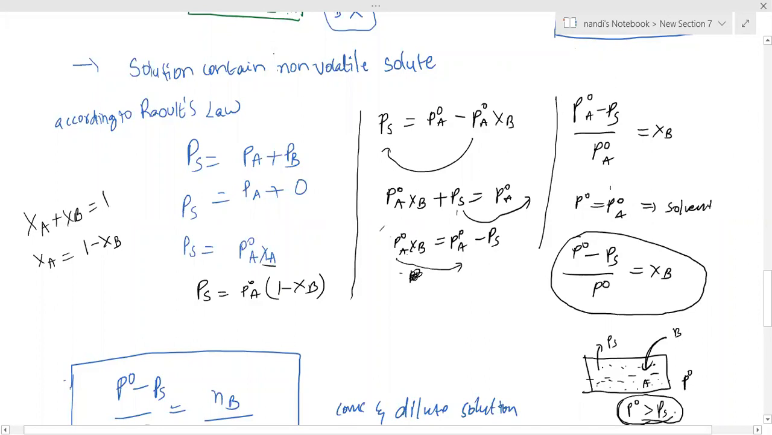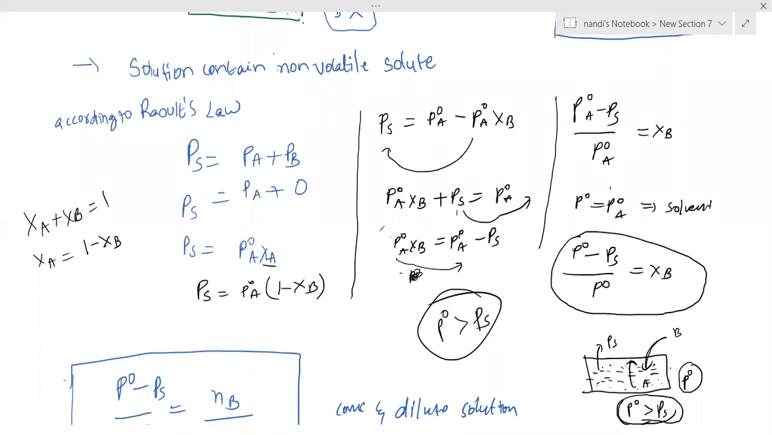P naught is greater than Ps because the non-volatile solute occupies some surface area. Some of the surface is occupied by non-volatile molecules, so the solvent can't evaporate perfectly. That's why vapor pressure decreases. So P naught is the higher vapor pressure. I mentioned this in Raoult's law also. P naught is always greater than Ps. Please note down that word.